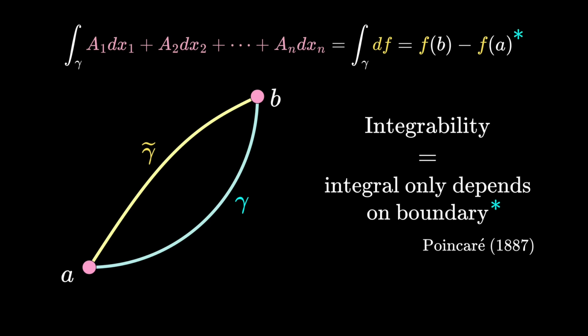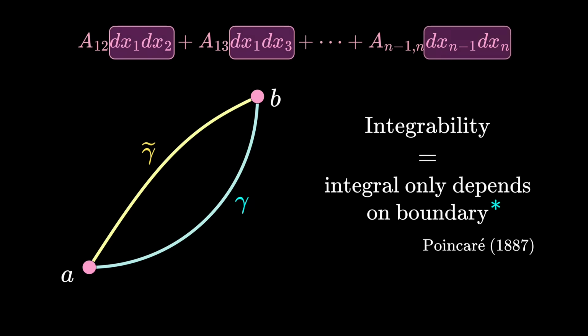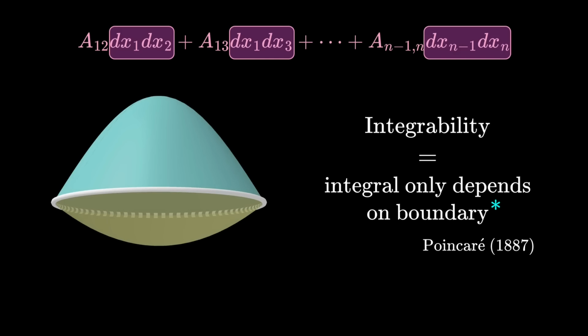With this notion of integrability, we can ask if something like this is integrable, where each term has two dx's rather than just one. The only difference is that we are integrating over surfaces instead, but we are still asking the question whether the integral over a surface S and that over the other surface S tilde are the same if they share the same boundary. In this case, the boundary is a curve.